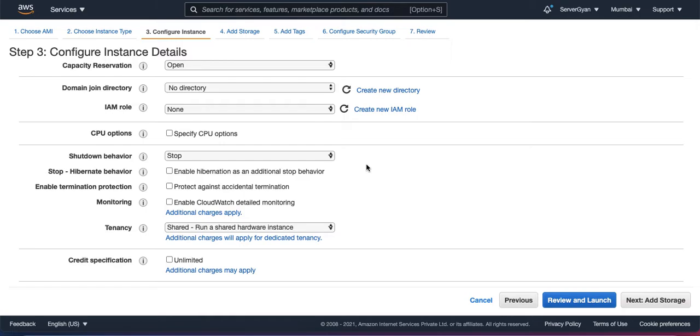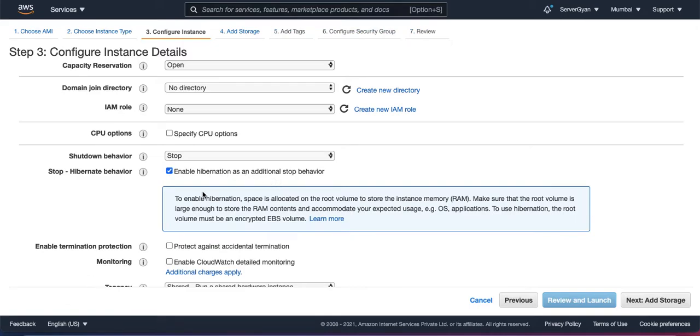But what if you have a really huge amount of data, and you do not want to lose that, and you want that whenever the server comes back, each and every object which is loaded onto RAM right now should be loaded even after reboot. So this option can be opted for there. If we enable this option, first of all, it is going to enable hibernation.